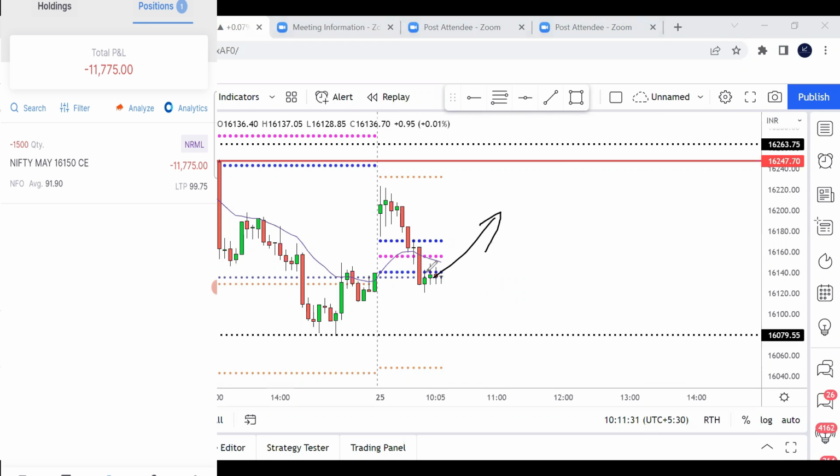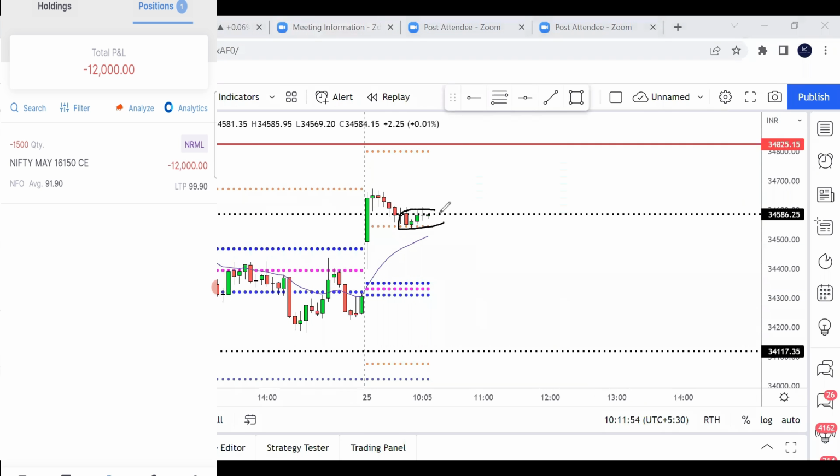It will go up or go down. If it goes up, my stop loss gets hit and I'll be out. My stop loss is above this red candle. So if the market starts reversing, I will take my stop loss. If the market starts going down, I will be in profit. So let us see Bank Nifty also. You can see that it is near make or break, trading between support and resistance.